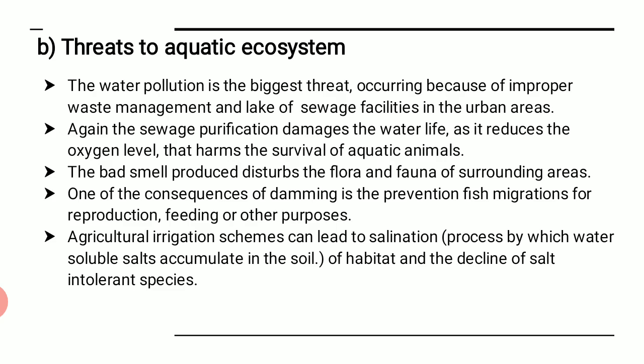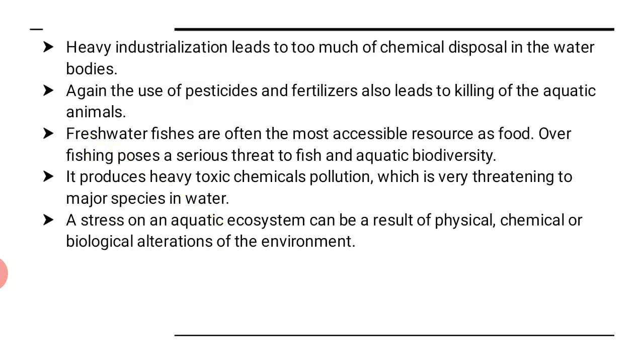Agricultural irrigation schemes can lead to salination, that means the process by which water soluble salts accumulate in the soil. Even the agricultural irrigation that we take up, or different types of streams we take up, leads to more salt accumulating in the soil, which may not be good for all the habitats, and it may lead to the death of all those species who cannot tolerate too much salt. These are again a few points that create the threat to the aquatic ecosystem. Let us see further.